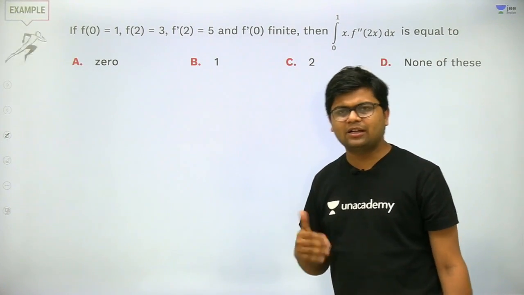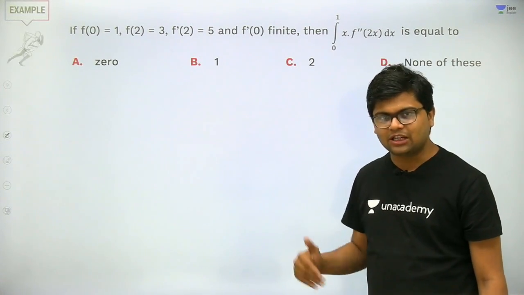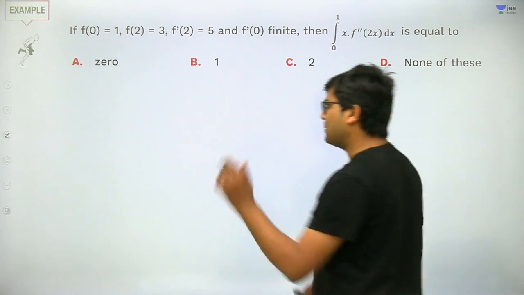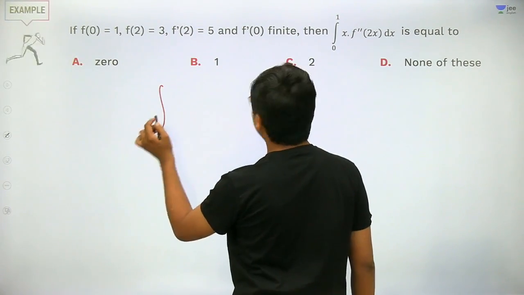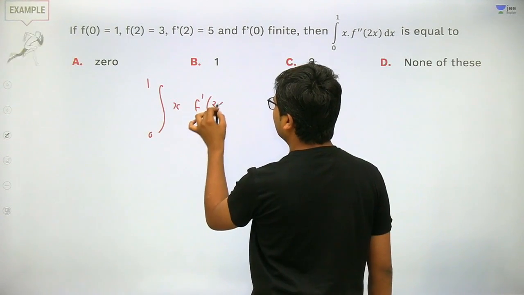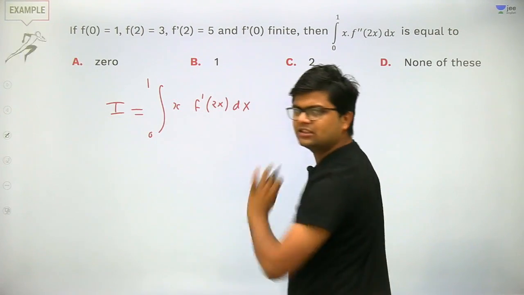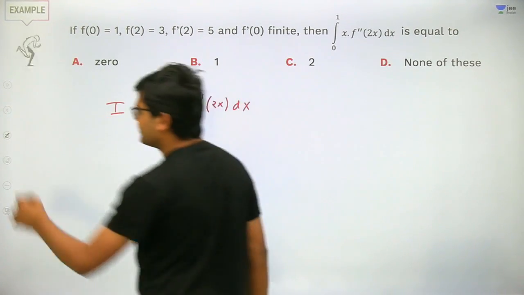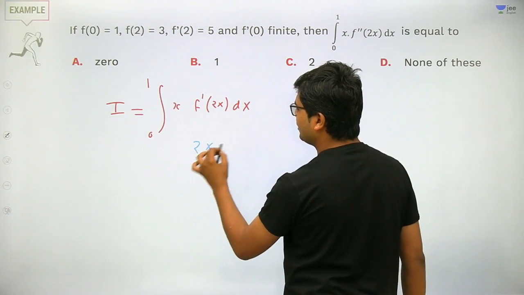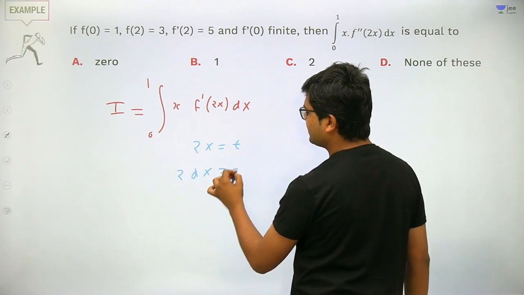If you integrate f double dash, then f dash will come. If you integrate f dash, then f will come. Therefore this will be the first function, this will be the second function. But before that I need to make the argument 1. Therefore the integral 0 to 1 of x f dash of 2x dx. This is the integral that I need to solve. This is the I that I need to solve. Very good. Now just apply 2x equal to t. If you apply 2x equal to t, then 2 dx becomes dt.